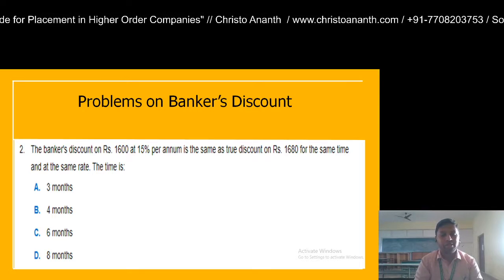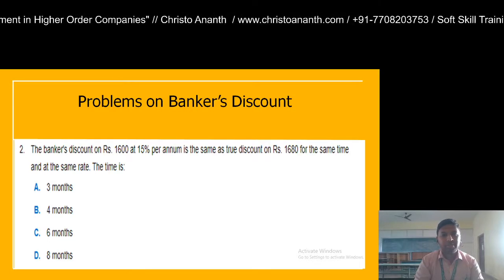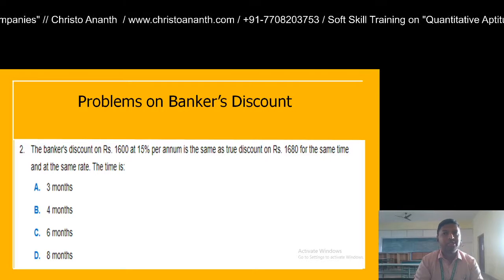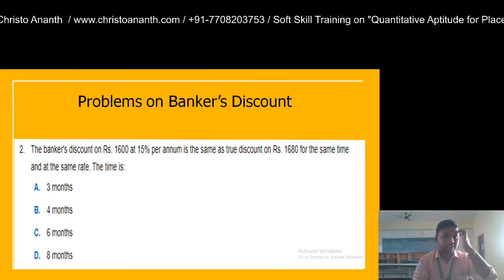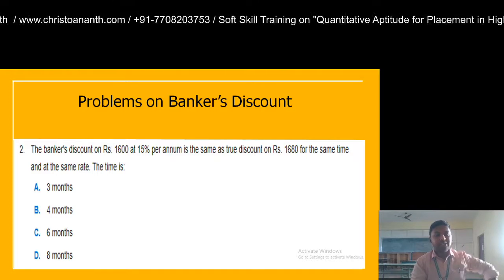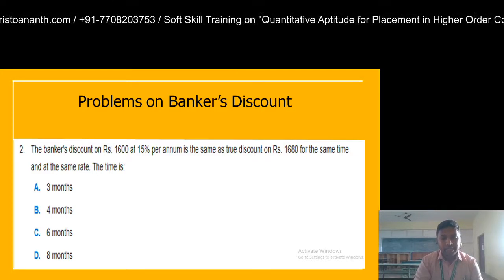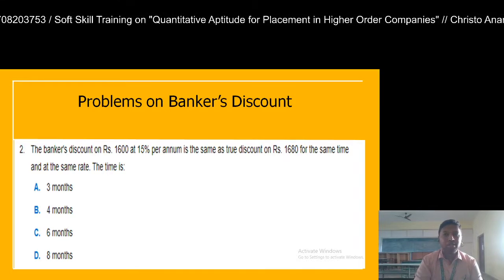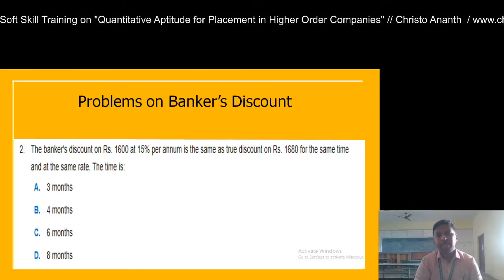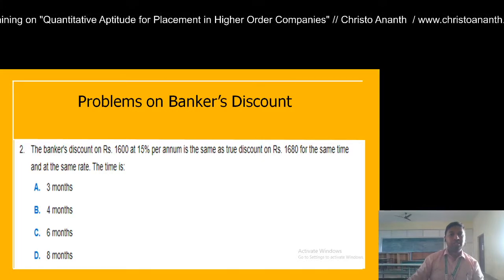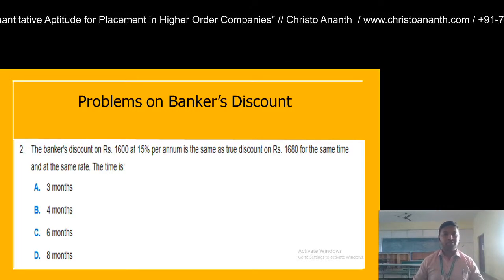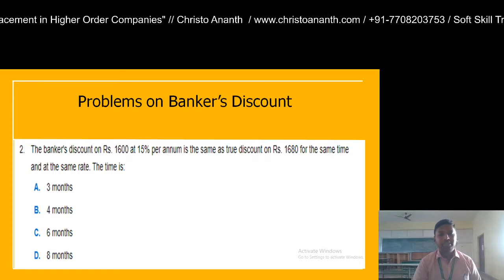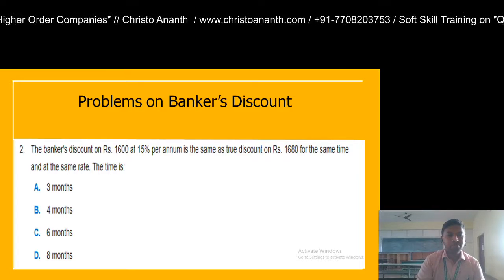Banker's discount on rupees 1,600 at 15 percent per annum is the same as the true discount on rupees 1,680 for the same time and at the same rate. So you are given the banker's discount and true discount for different values, and they say that they are equal. You are asked for the time. The options are 3 months, 4 months, 6 months, and 8 months.